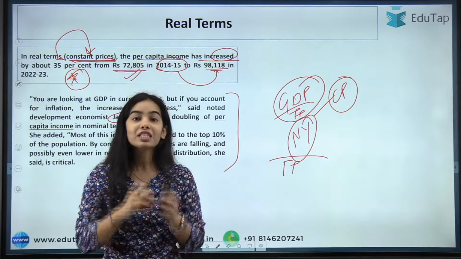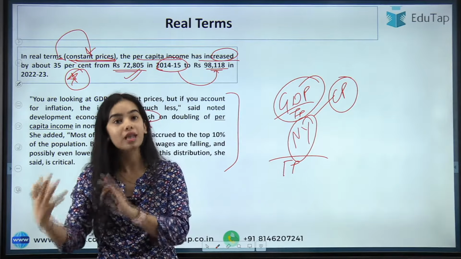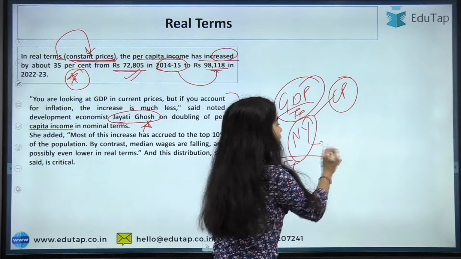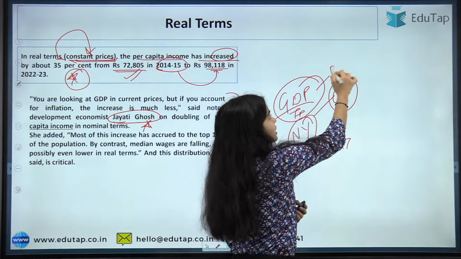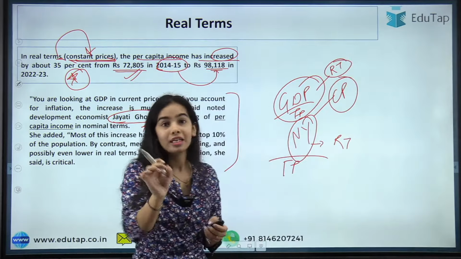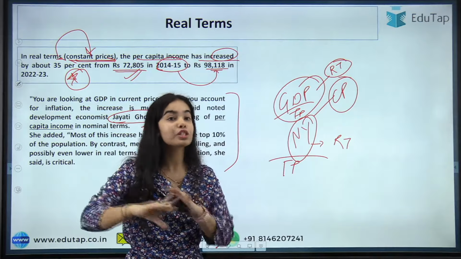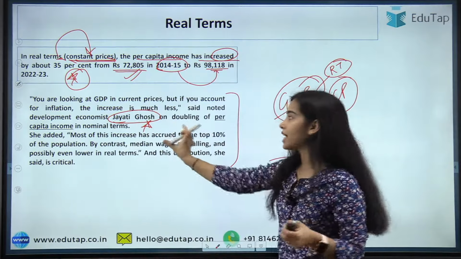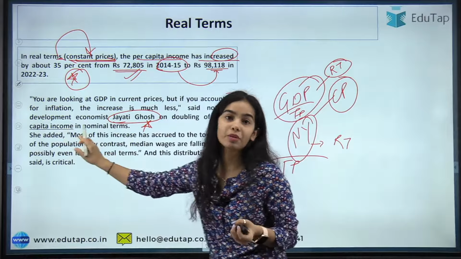That is not true, because when we take into account the national income and GDP in real terms, you will understand that the growth in the per capita income is not by much. So this is what has been said by Jayati Ghosh, the development economist.